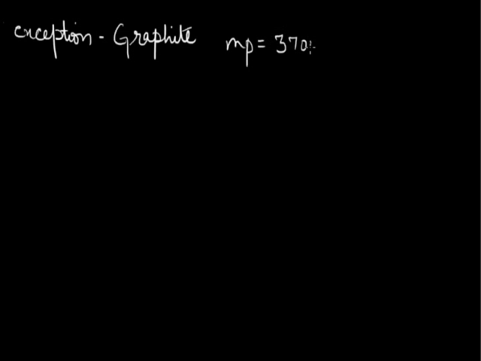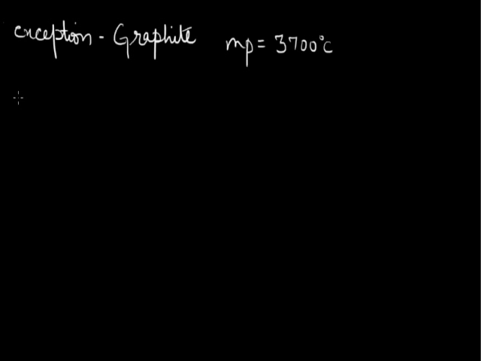However, again there's an exception to this property. Graphite, which is an allotropic form of carbon, has a melting point of about 3700 degree centigrade, which is very high.